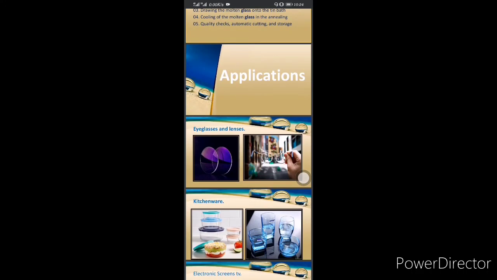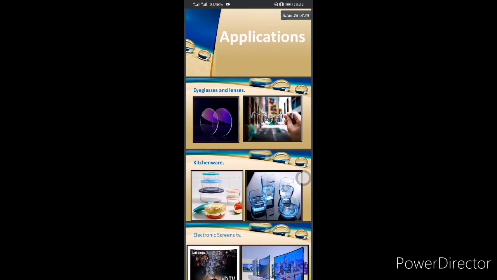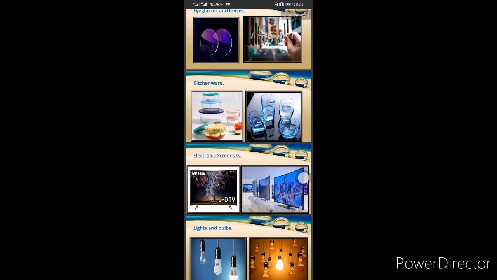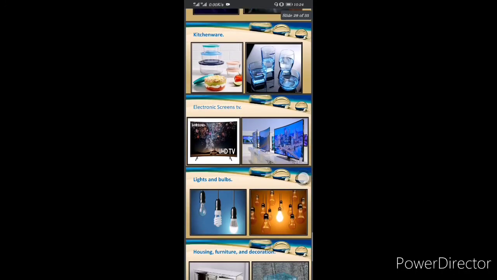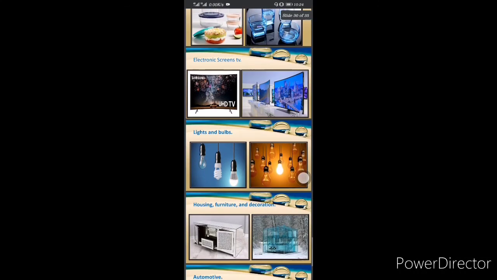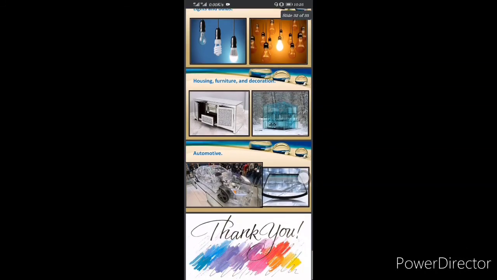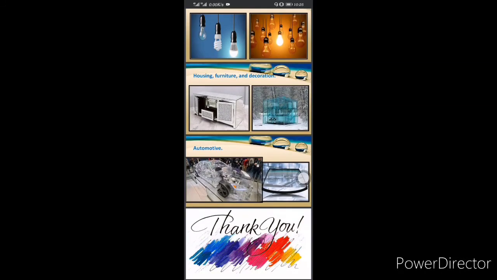Here we have applications of glass. Eyeglasses and lenses are widely used around the world, and glass is used in them. Similarly, kitchenware, glasses, mugs, tiffins, etc., and electronic screens, LED TVs, and light bulbs, housing furniture, and decoration pieces. Glass is also used in them. Similarly, in automobiles around the world, we see a large variety of glass with different tints.